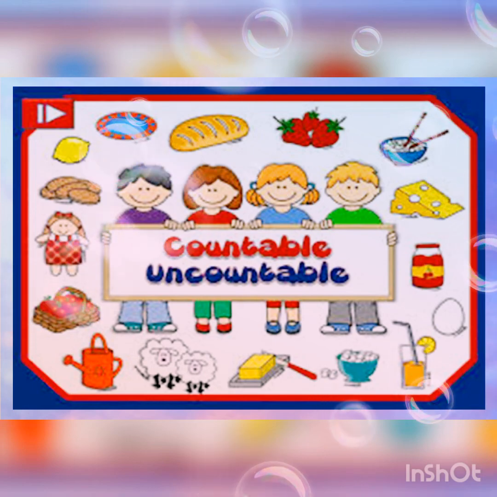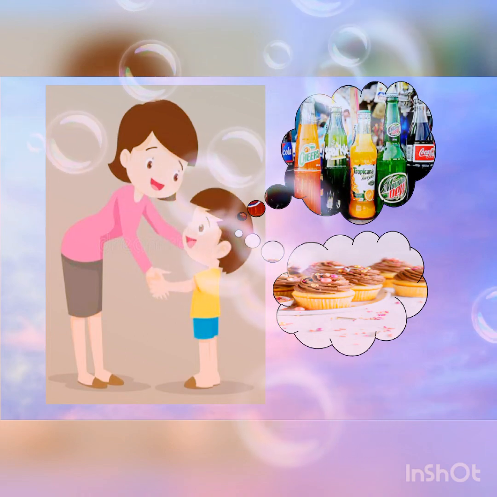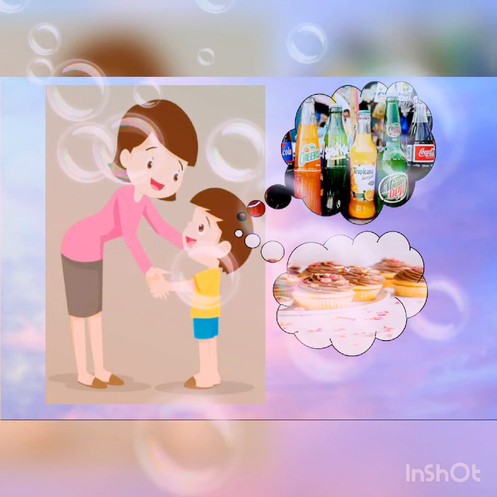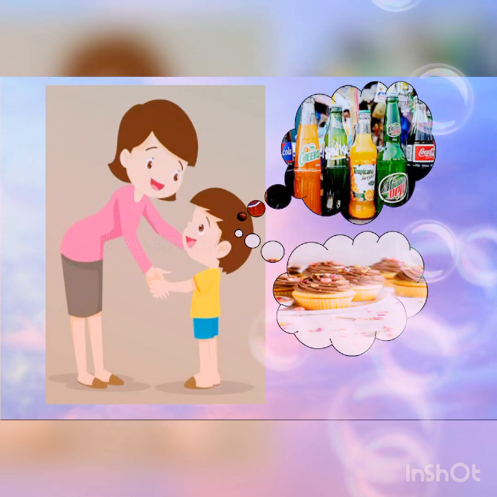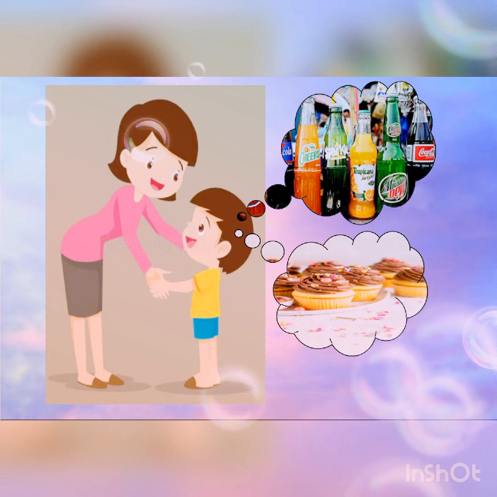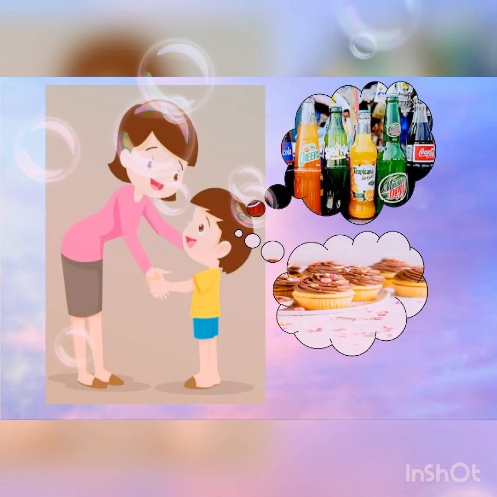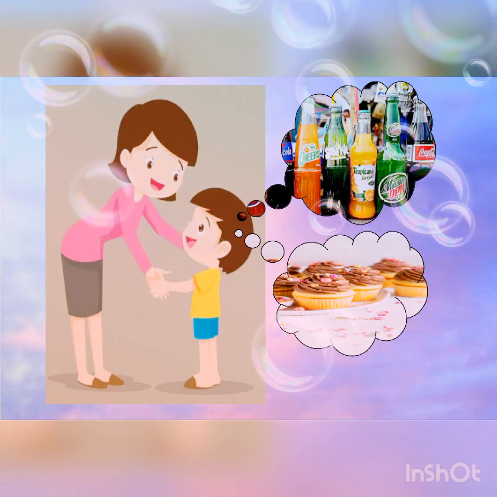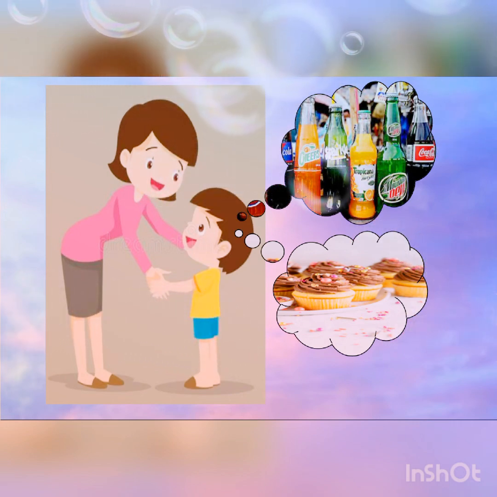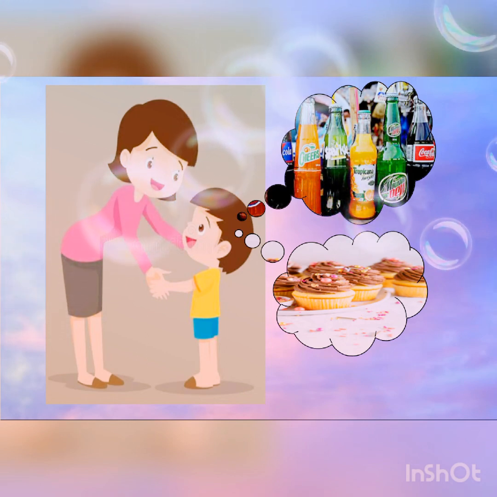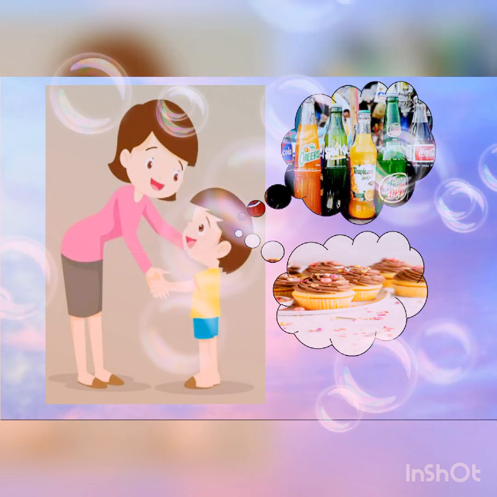Raju wants to arrange a party for his victory. He wants to buy muffins and soft drinks. He doesn't know the quantity of things to buy. His mother suggests he count the number of his friends attending the party. Then he made a list and said 25 members. He also wants to buy soft drinks too. He asked his mother how much quantity he needed to buy.